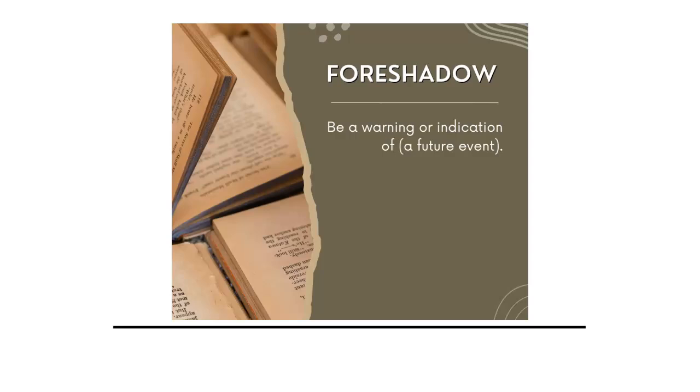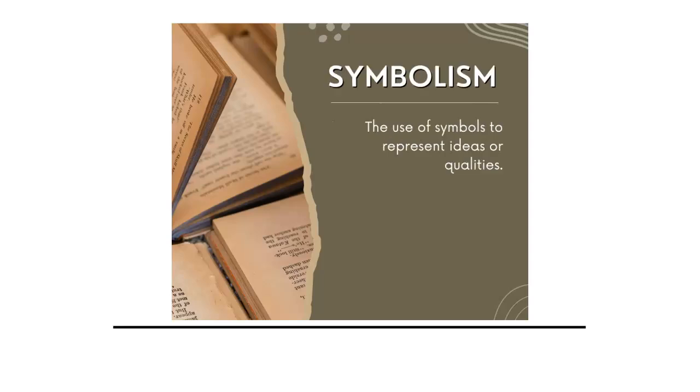Foreshadowing is something that's warning of something that's coming in the future. So for example, you might see a bee outside buzzing or hear about a bee outside, and someone talking about their allergy to a bee, and then that's going to kind of foreshadow that later on in this story, that individual is going to be stung by a bee and have an allergic reaction.